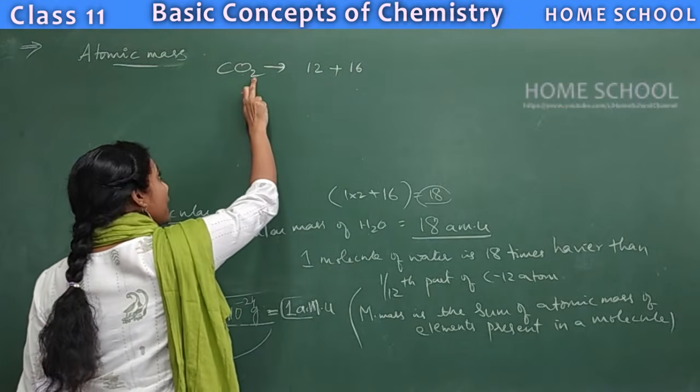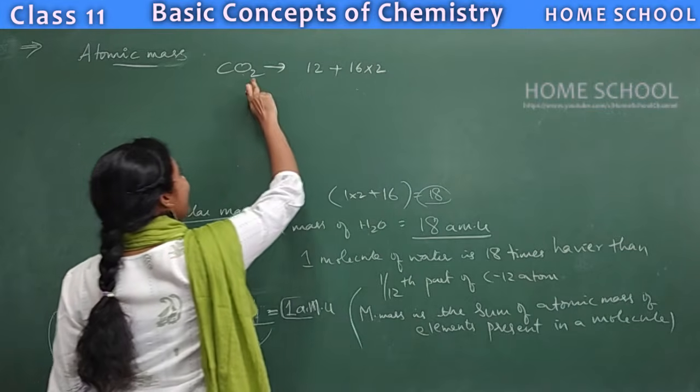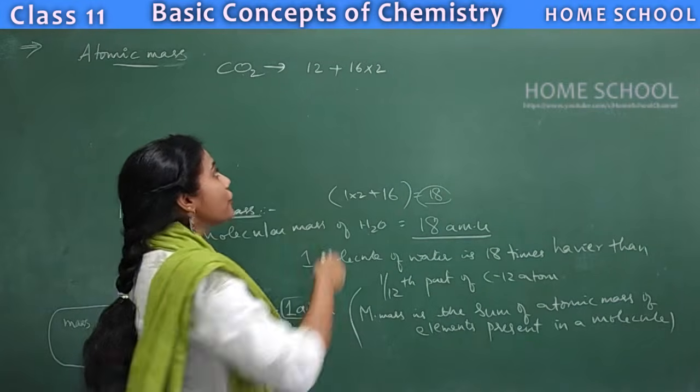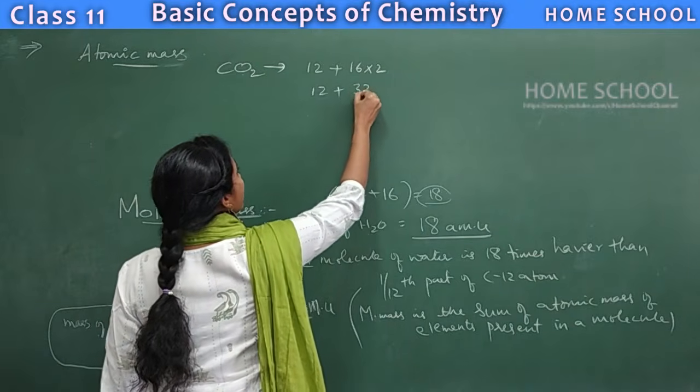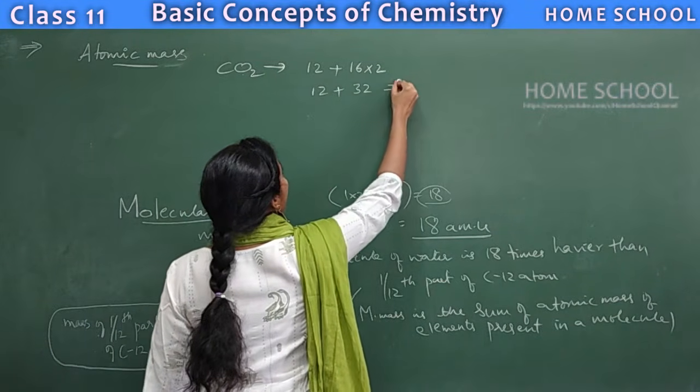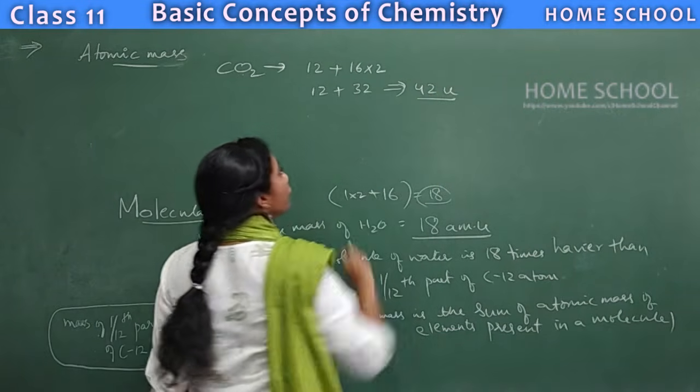But how many oxygens are there? 2. So don't forget to multiply by the number of atoms. So it is 12 plus 32.